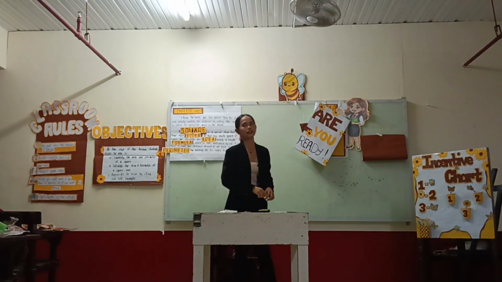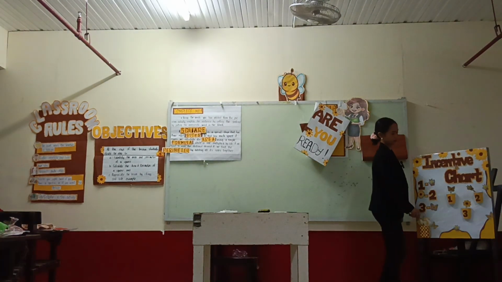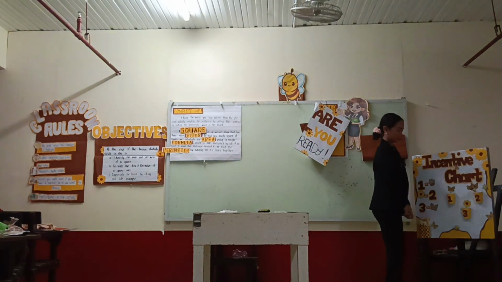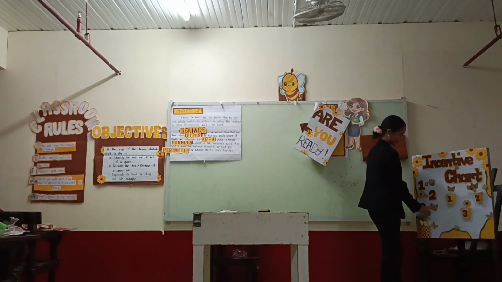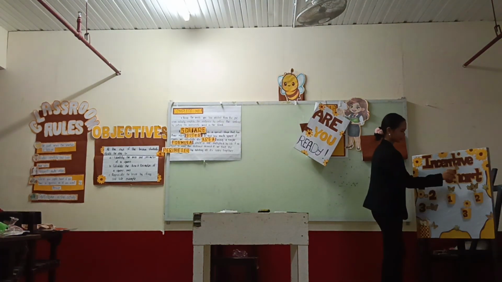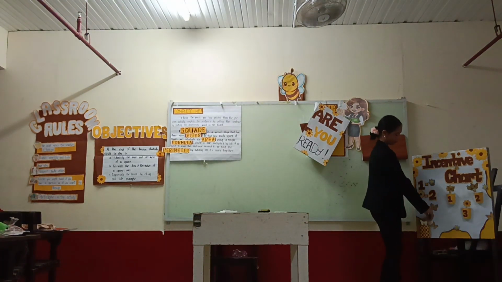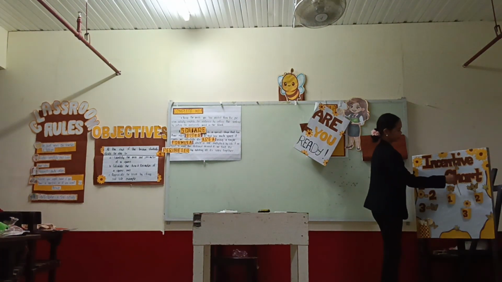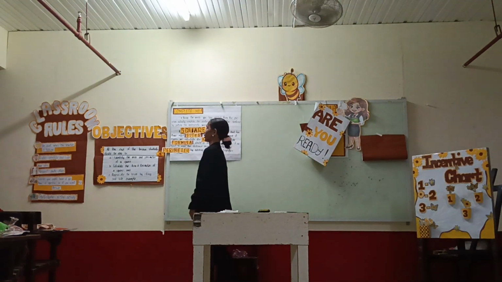Very good, everyone. So group 2 gained the 3 points. And also group 1 gained the 2 points. And group 3 gained the 1 point. So now, let me discuss to you what is the square.